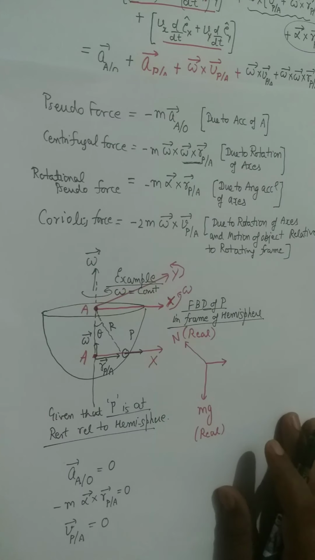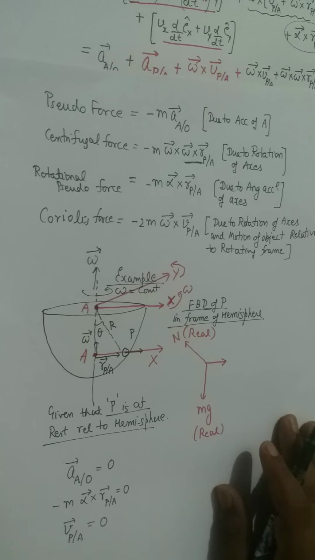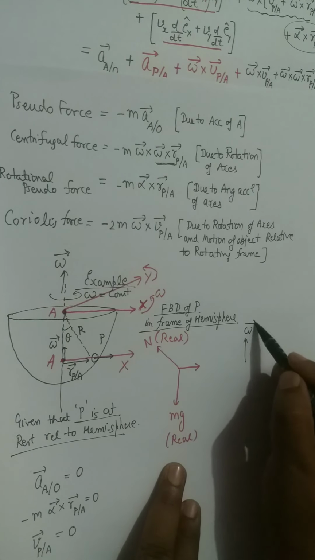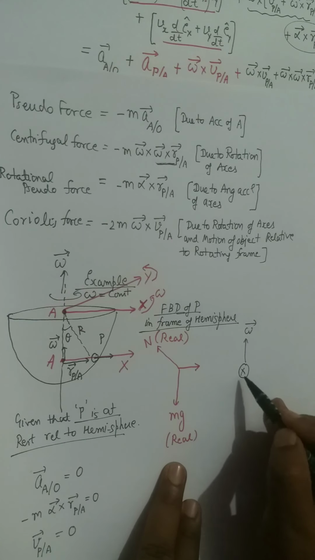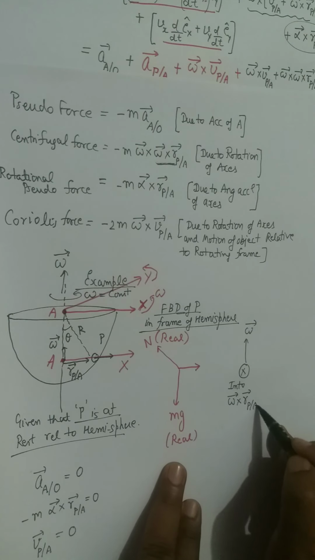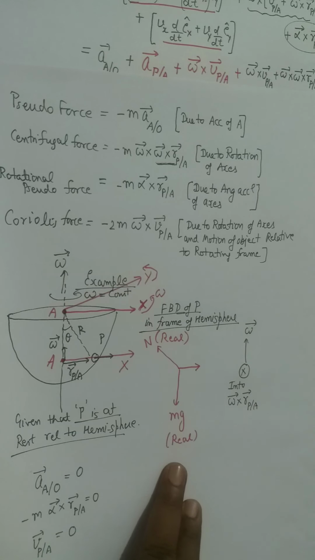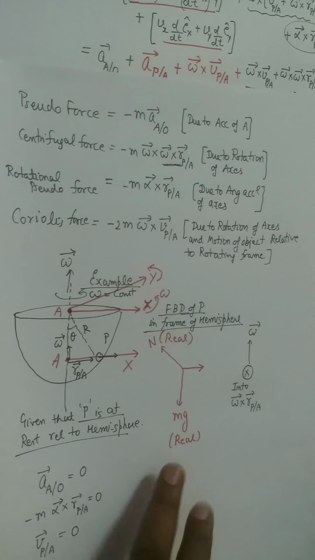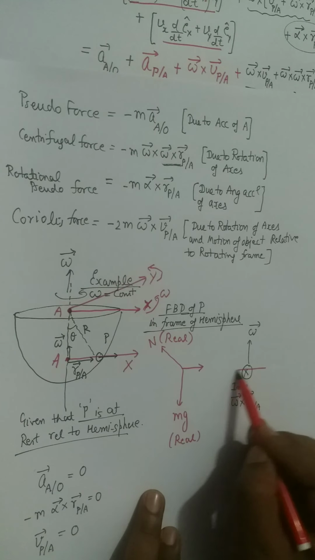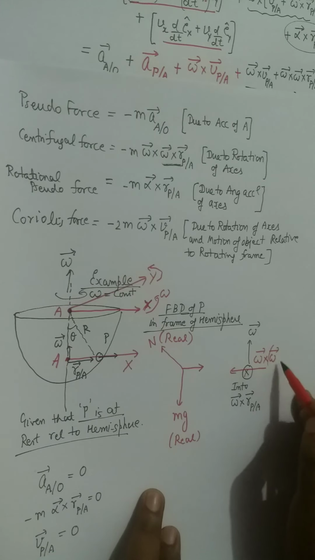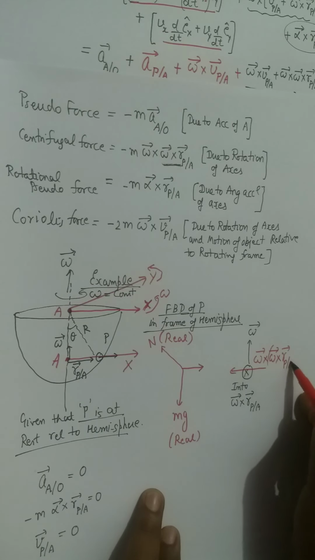remember, where is omega? Let me show you. This is the direction of omega vector, and into the page you have omega cross r of p with respect to a. Now the cross of these two will be in this direction. This is the direction of omega cross r p oblique a.